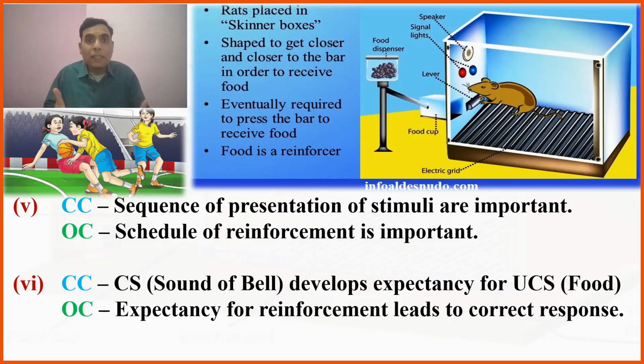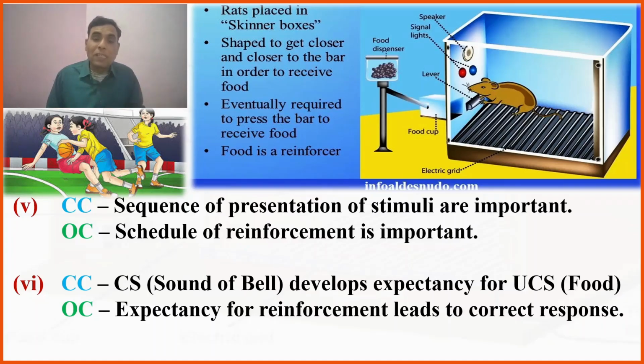In classical conditioning, we present the unconditioned stimulus and the conditioned stimulus. To have conditioning, the sequence is that first the unconditioned stimulus has to be presented, then the conditioned stimulus.